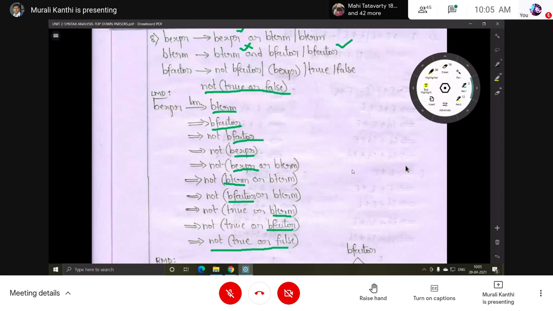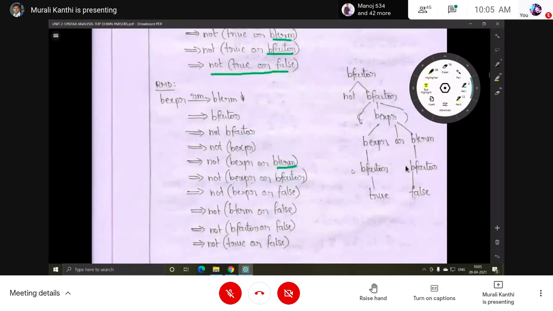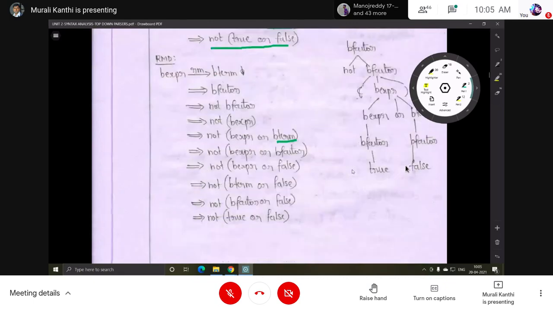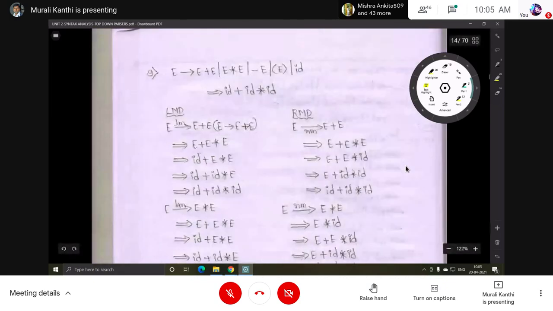There is no other leftmost derivation and no other rightmost derivation. So this grammar is an unambiguous grammar. Okay, next, this is another example.